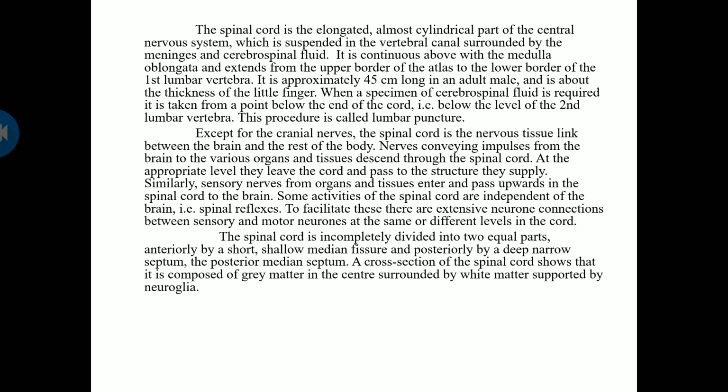So next is the spinal cord. The spinal cord is the elongated, almost cylindrical part of your central nervous system, which is suspended in the vertebral canal, surrounded by the meninges and cerebrospinal fluid. It is continuous above with the medulla oblongata and extends from the upper border of the atlas, that is the vertebral bone, to the lower border of the first lumbar vertebra. So up to the first lumbar vertebra your spinal cord will extend.